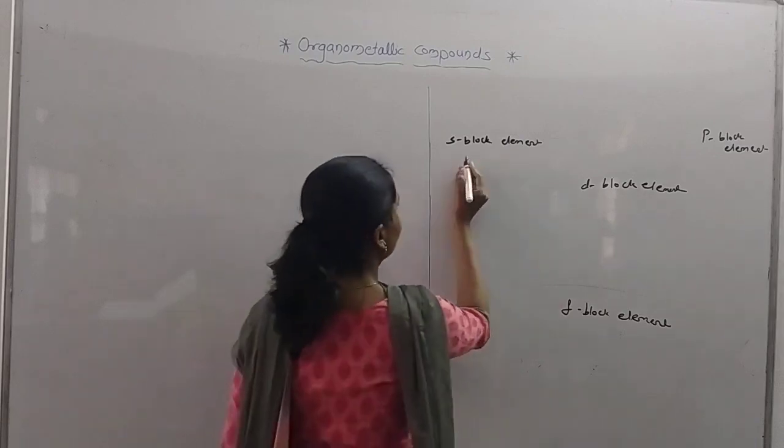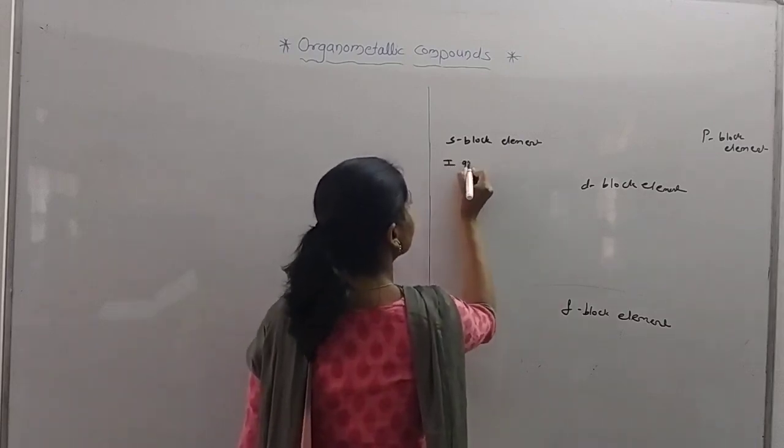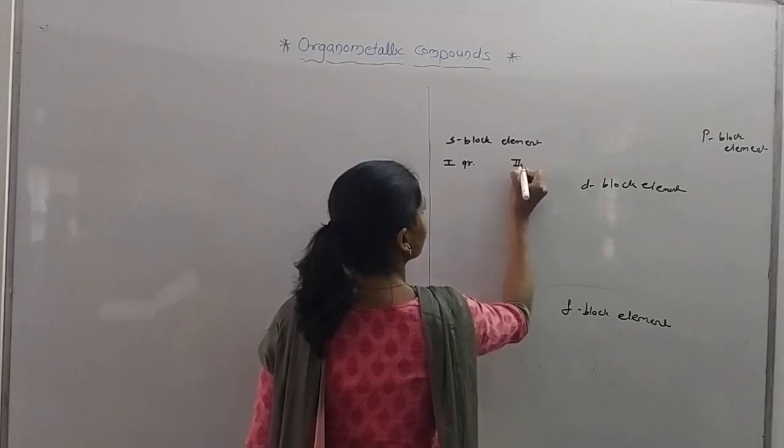In S block elements there are two groups, first group and second group.